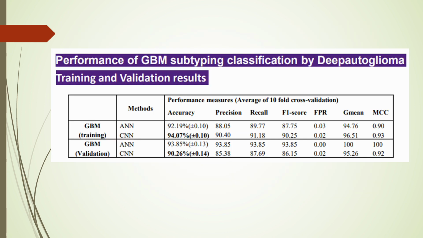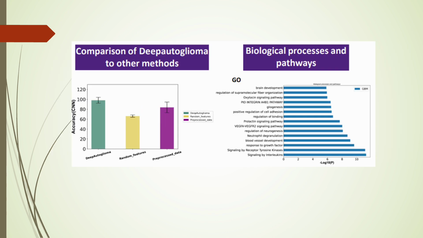Next, on the model performance of ANN and CNN, we can see that in the GBM data, in the training data, it got an accuracy of greater than 90%, and in the validation data also it got an accuracy of greater than 90%. Next, I compared the deep autoglioma to other methods, such as a model developed by random features in the pre-processed data. Deep autoglioma performs outstandingly compared to the other methods. Next, GEO analysis was done on the cancer-associated genes and methylated regions, which shows that cancer-associated pathways and processes are enriched.